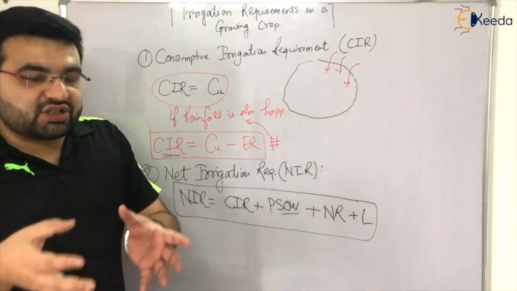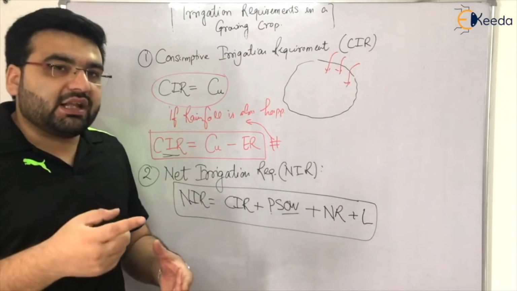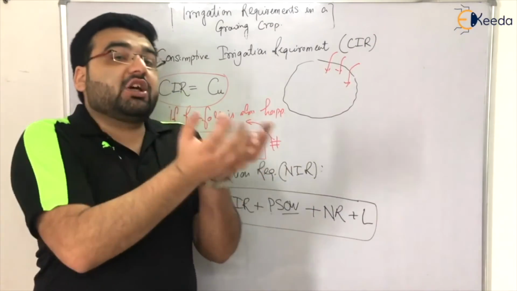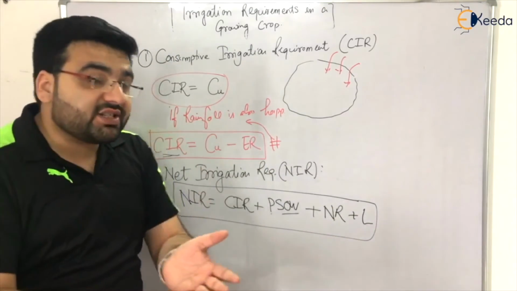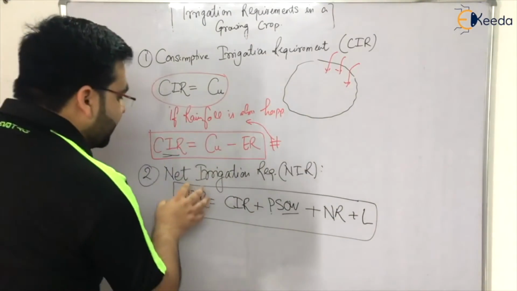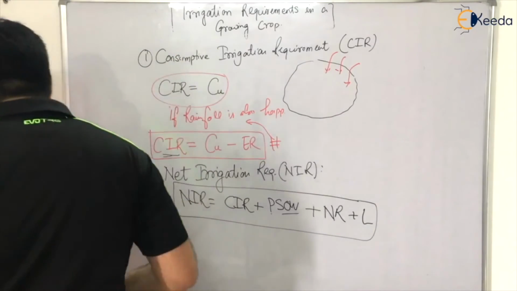The amount of water that you supplied, right? We used to compare the water, what is actually stored in the root zone. Why? Because some water will be lost due to runoff losses. So that will be taken into consideration in the field irrigation requirement.